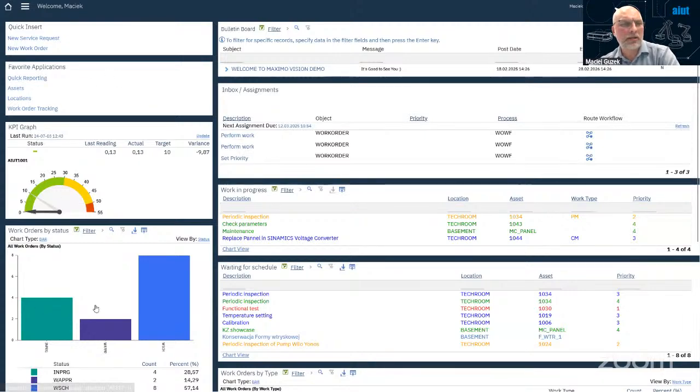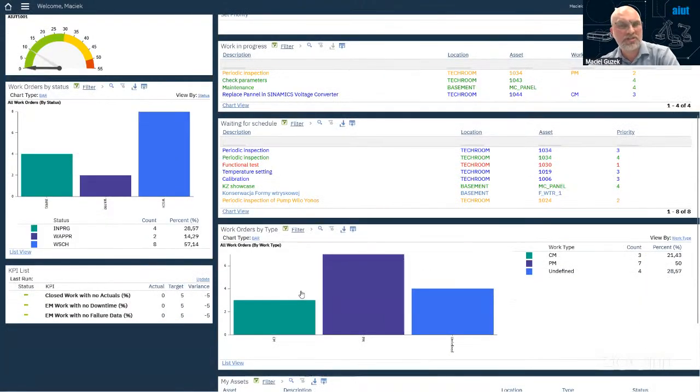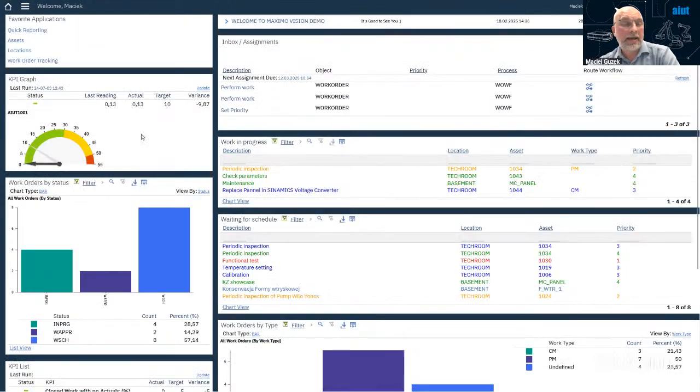I've got a lot of KPIs here and drawings showing what the situation is. So with one glance I can see what's going on. Is it okay or not? As my manager used to say, if it's green, go and get your coffee. If it's yellow, ask your friend to get you coffee because there's work for you.